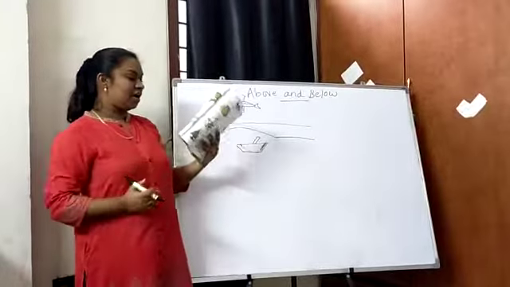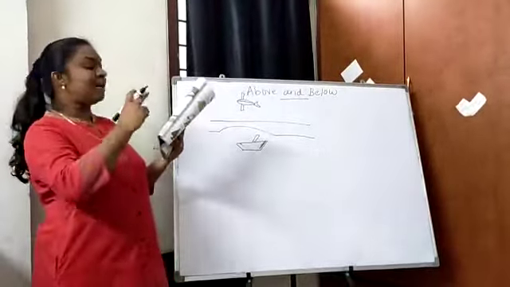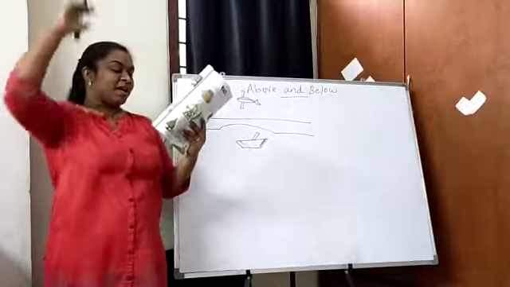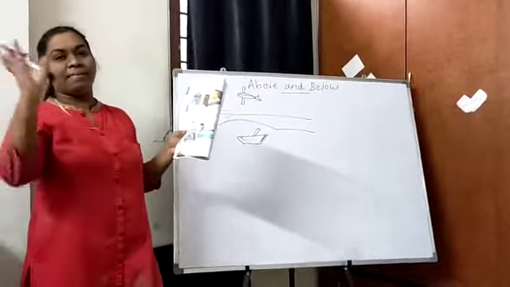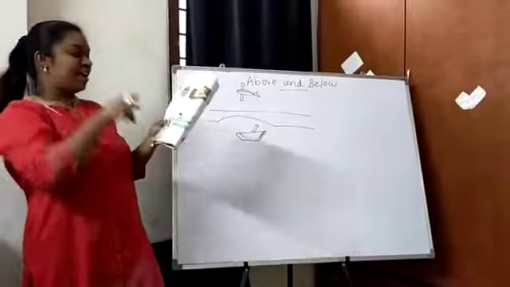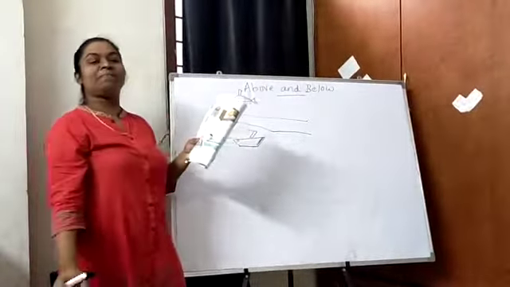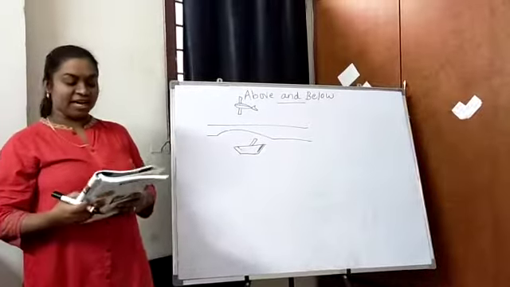There is a ship going on. The birds are flying above the ship, whereas the fishes are swimming below the ship. So these are the examples.